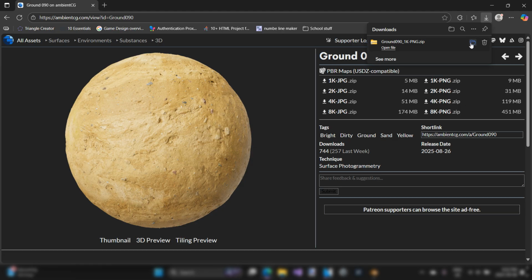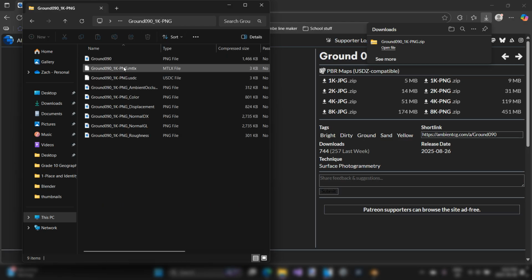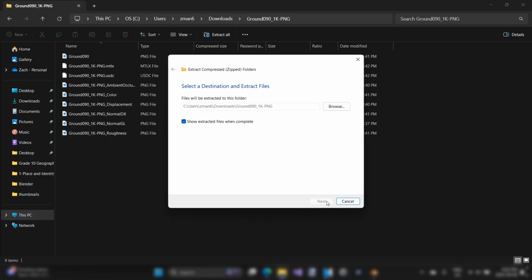Now on your school computers, this process may be a little bit different for you. In your downloads, you should be able to double click this folder. However, this folder needs to be extracted. You should see an extract all button, and you can't use any of these files until you press extract all.